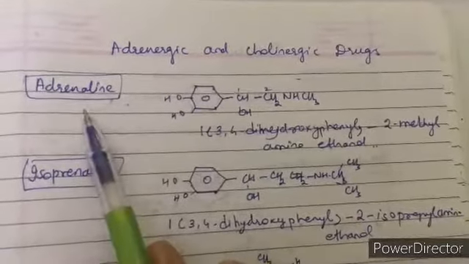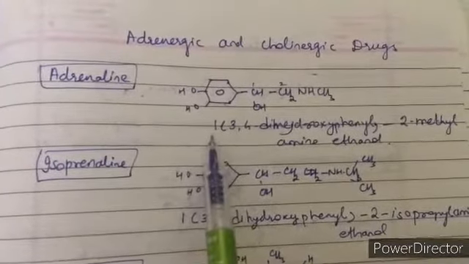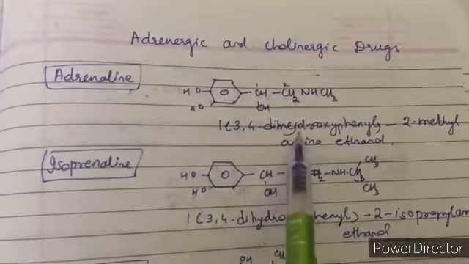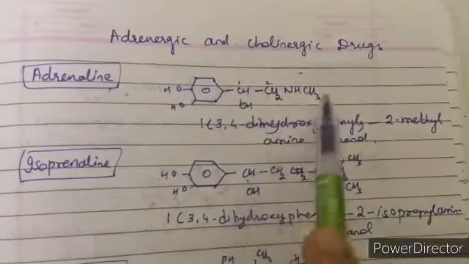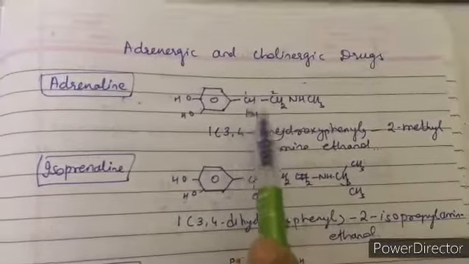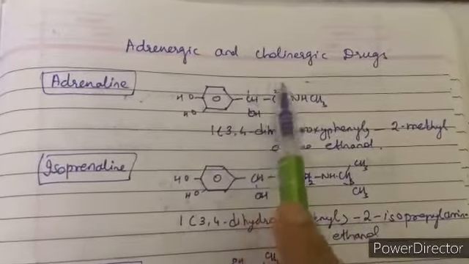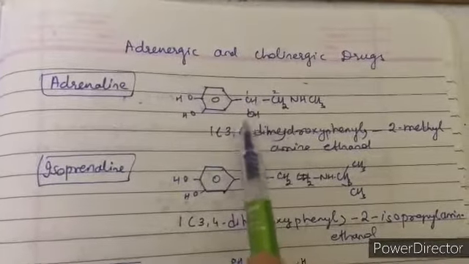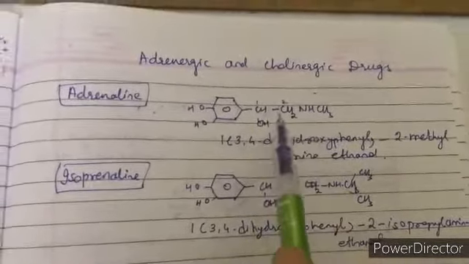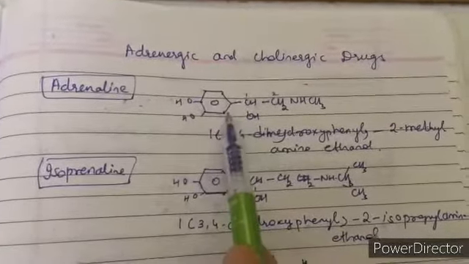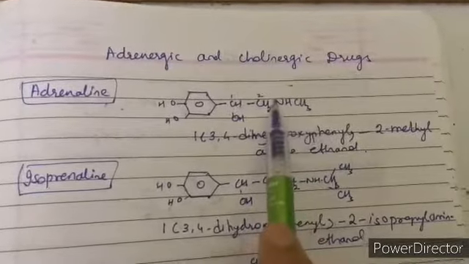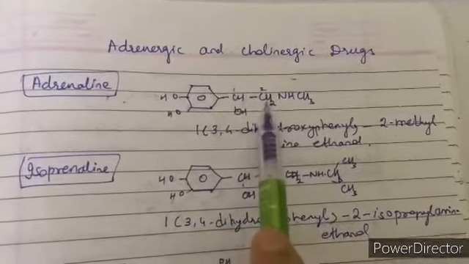So the name of adrenaline will be 1-(3,4-dihydroxyphenyl)-2-methylamino. This is methylamino ethanol. Okay, so this is ethanol. CH2CHOH is ethanol. So here we have one. On one we have 3,4-dihydroxyphenyl, and here it is methylamino ethanol.